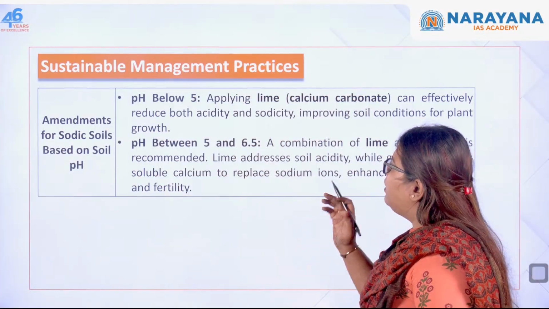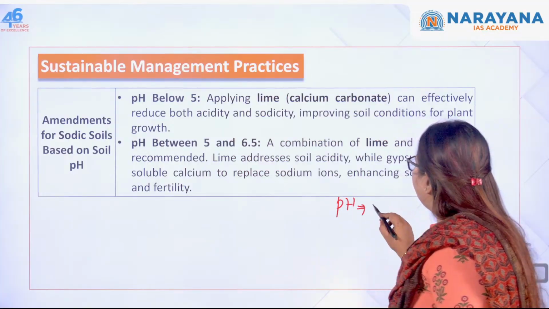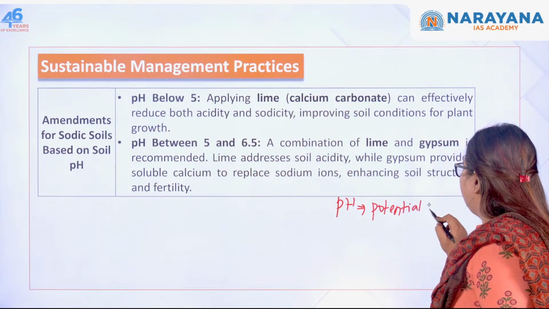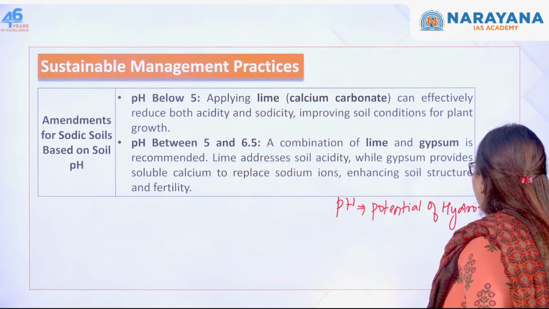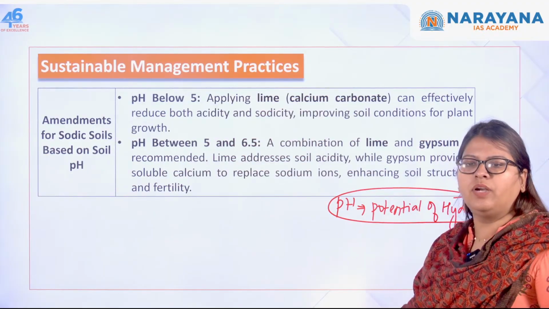So what do you mean by pH? pH is nothing but the potential of hydrogen. So this is what stands for pH. Do you understand?